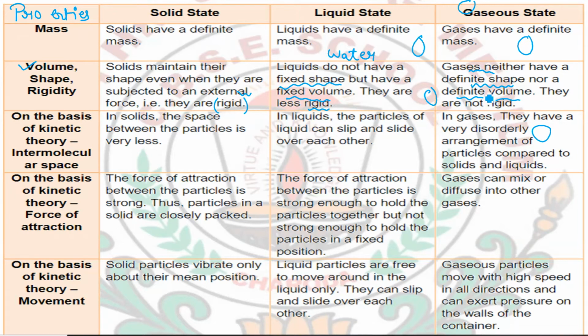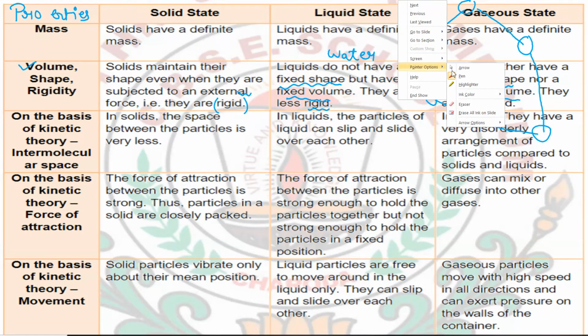As you know, the amount of gas that can be accumulated in a bottle can easily spread throughout a very large room also. What is the reason behind it? Because gases do not have a definite volume. And why is that? Because the particles have a very large distance between them, and due to this they do not possess any definite volume or definite shape. Hence they are not rigid.